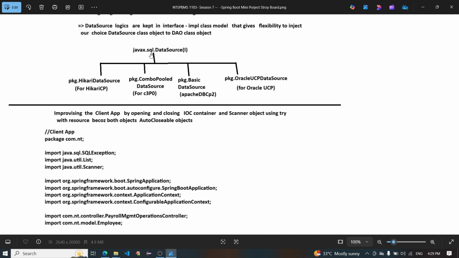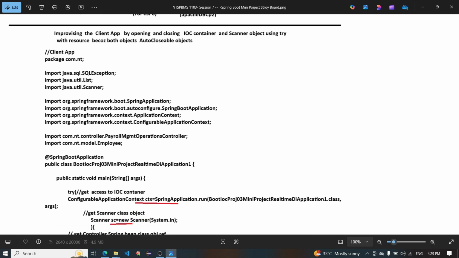So, the javax.sql.DataSource interface has implementations: Hikari data source, C3P0 combo pooled data source, basic data source, and Oracle UCP data source. The default is the Hikari CP data source.